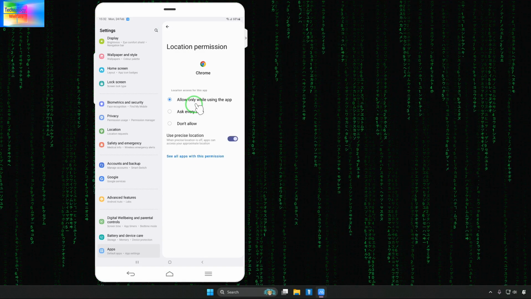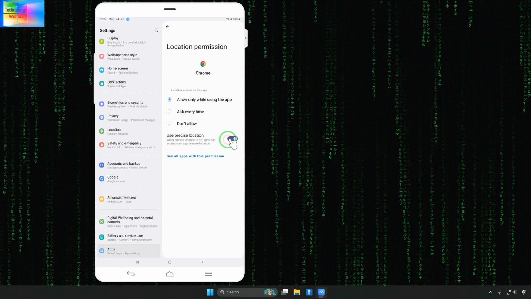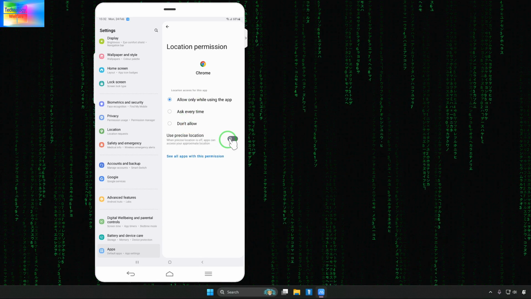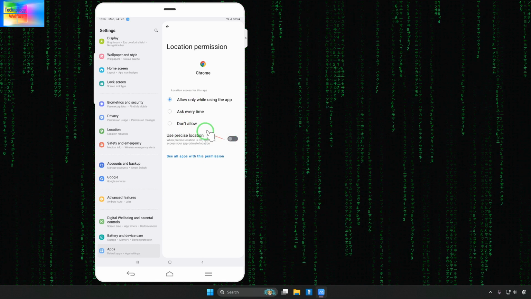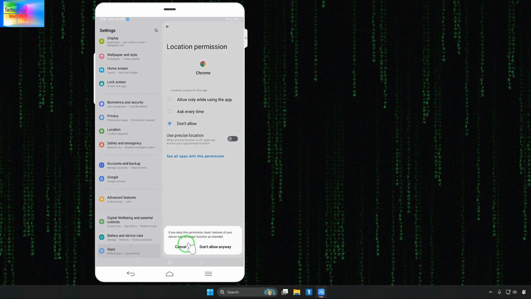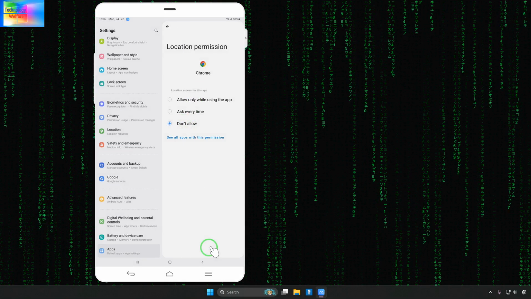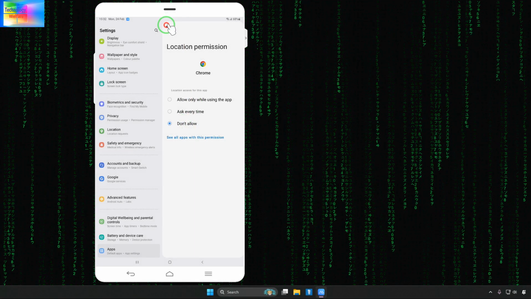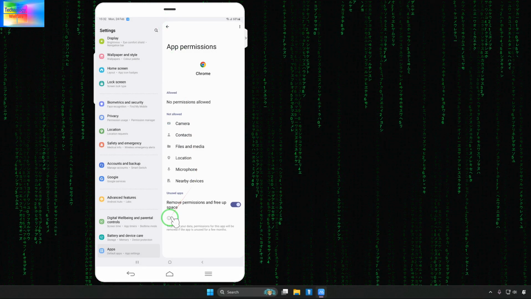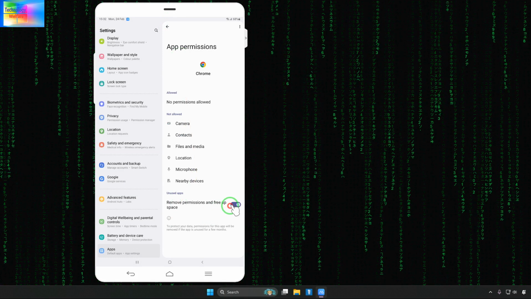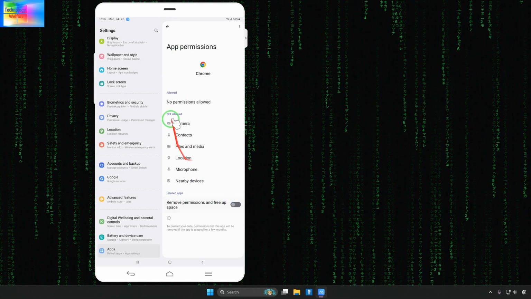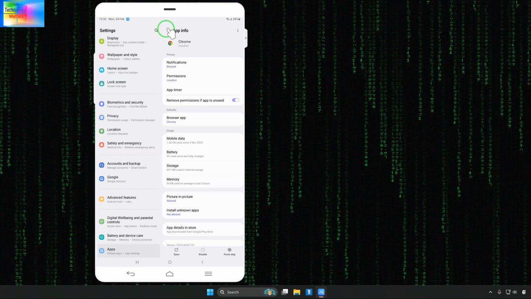So let's see, you would land here. Now you have to disable precise location, and then click on don't allow anyway, and save it. Then we will go back a little more and use permissions, free up space, make it disabled, and of course go back one more time.